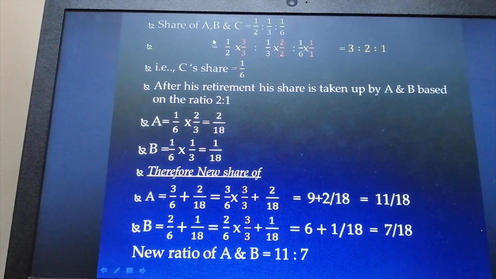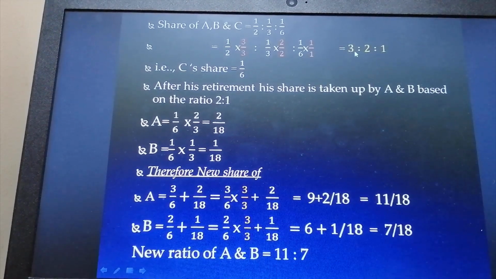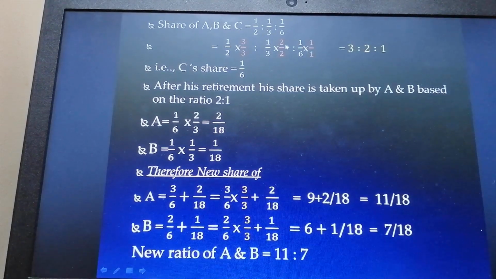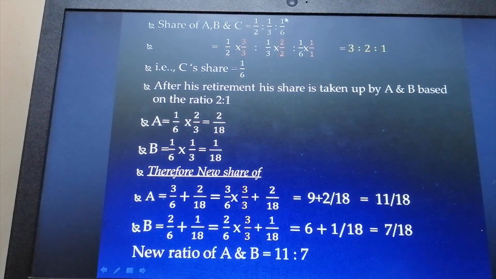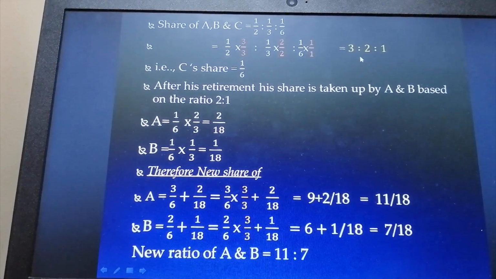Only then A's share becomes 3/6. And B's share is 1/3, which is multiplied by 2/2 in order to make this denominator as 6. Therefore, B's share becomes 2/6 and C's share is 1/6. After simplifying it, the share of all the partners are 3:2:1.